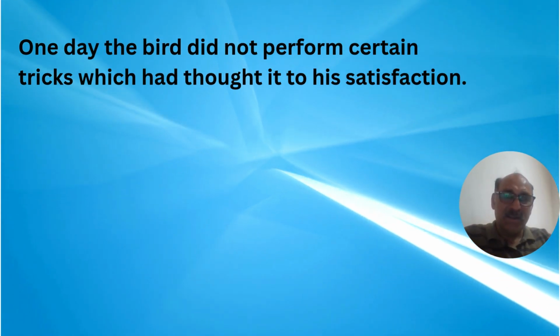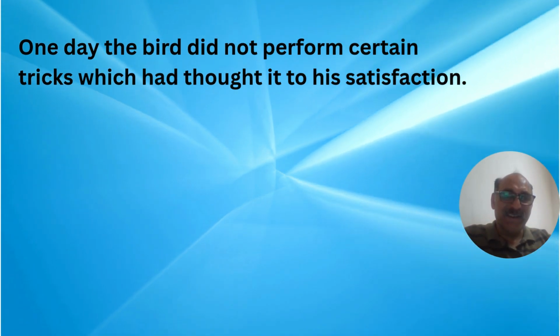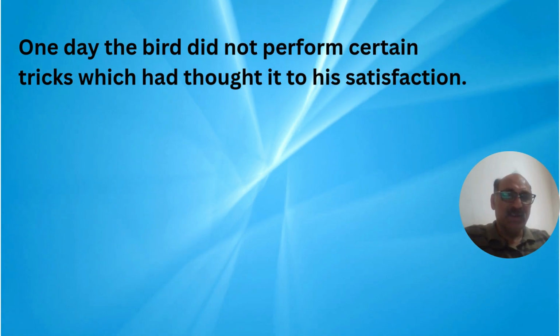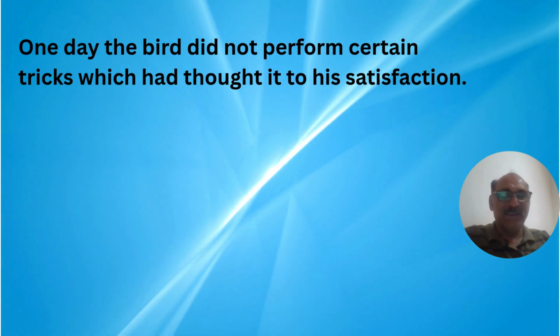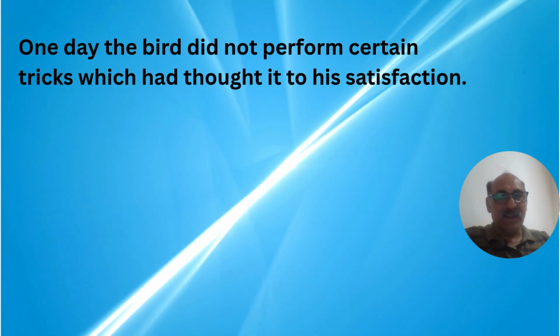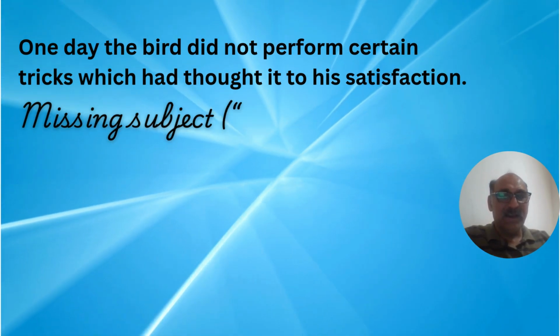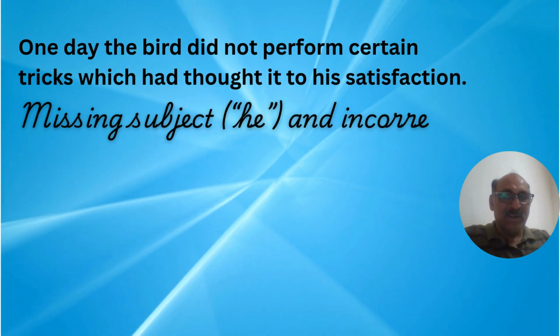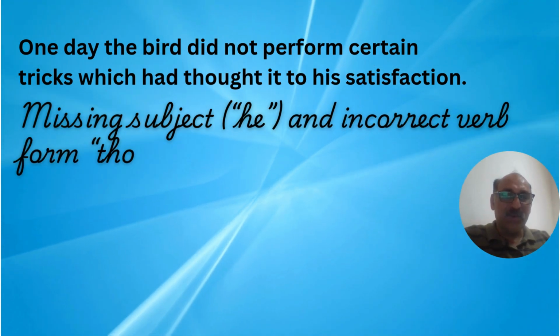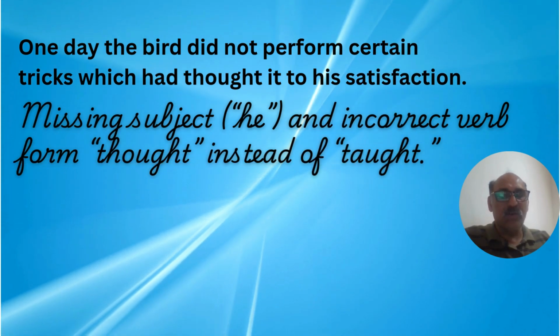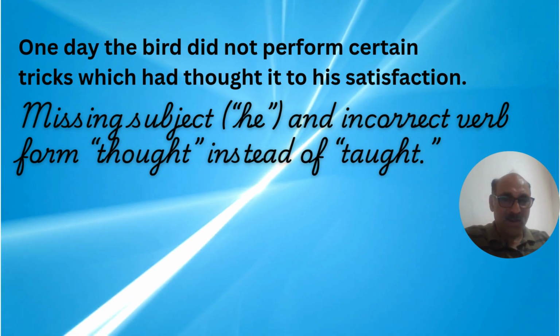One day, the bird didn't perform certain tricks which he taught it to his satisfaction. Now, this sentence has two mistakes. Number one, the subject is missing, which should be he, and the second mistake is the wrong use of the verb tense, taught instead of had taught.